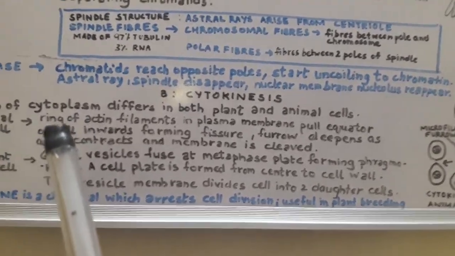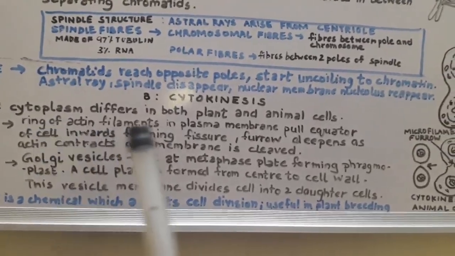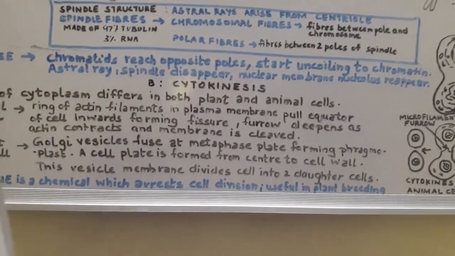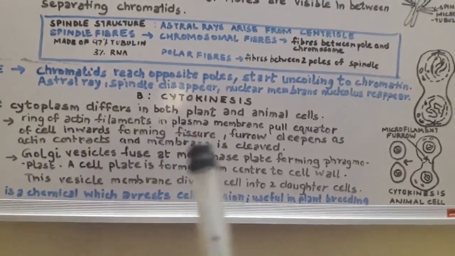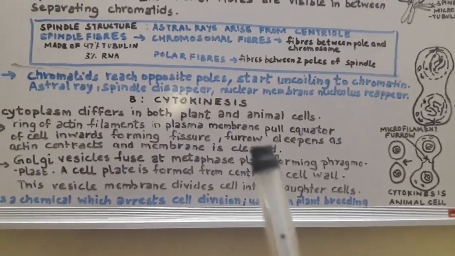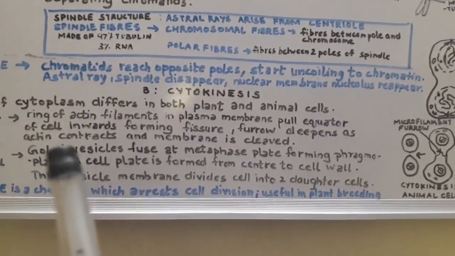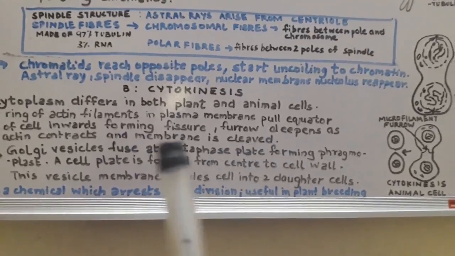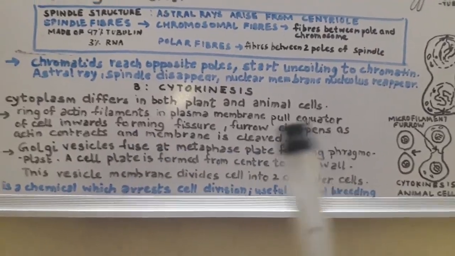In case of animal cells, there are certain rings of actin filaments or myofilaments in the plasma membrane which pull the equator of the cell inwards, forming a fissure. Now this fissure in the form of a furrow deepens as actin contracts, and that is how the membrane would cleave the cytoplasm into two.